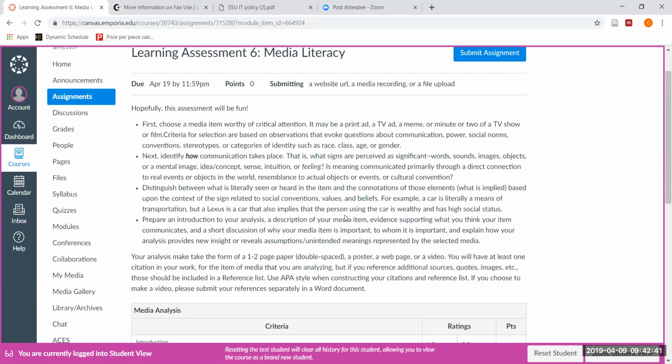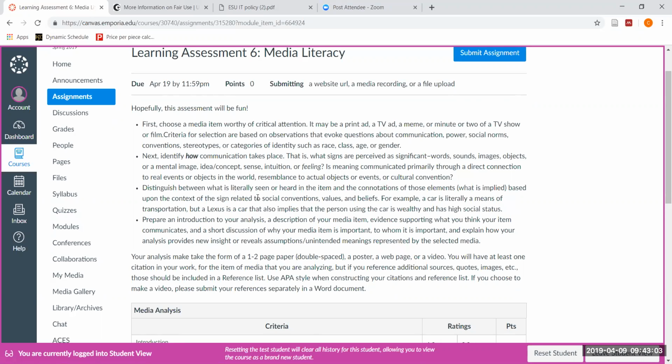It could be a print ad, a TV ad, a meme, or a minute or 2 of a TV show. And the criteria for selection are based on observations that would evoke questions about communication, power, social norms, conventions, stereotypes, or categories of identity such as race, class, or gender. Then think about how the communication takes place.